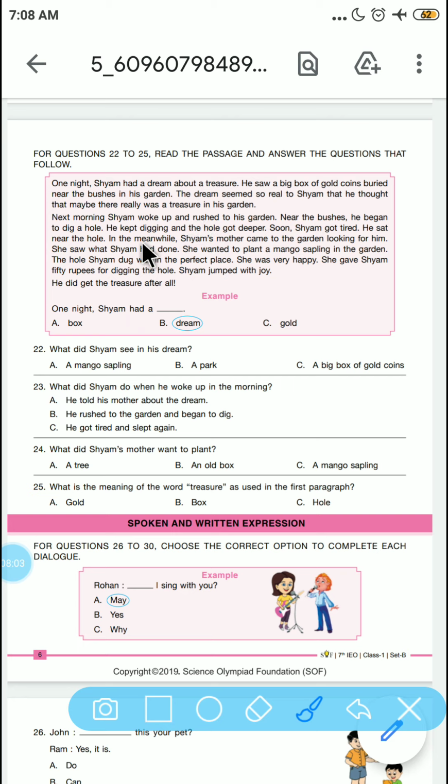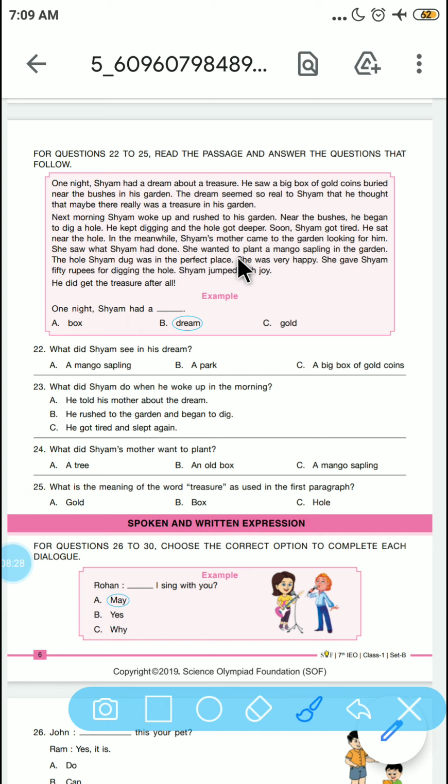Next morning, Syam woke up and rushed to his garden near the bushes. He began to dig a hole and kept digging. The hole got deeper. Soon Syam got tired. He sat near the hole. In the meanwhile, Syam's mother came to the garden looking for him, and she saw what Syam had done.